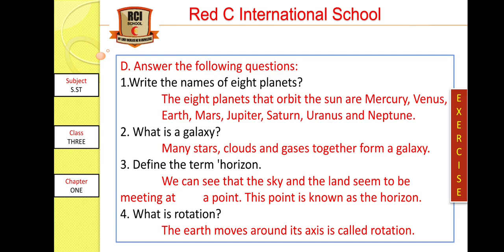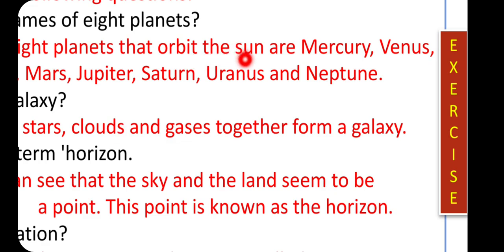Now the last question, what is rotation? The earth moves around its axis is called rotation. जब earth अपने ही axis पे round करे, it is called rotation. Okay? I hope, students, these are all clear for you, and please revise it again and again. These question answers are very important for us. Okay students?